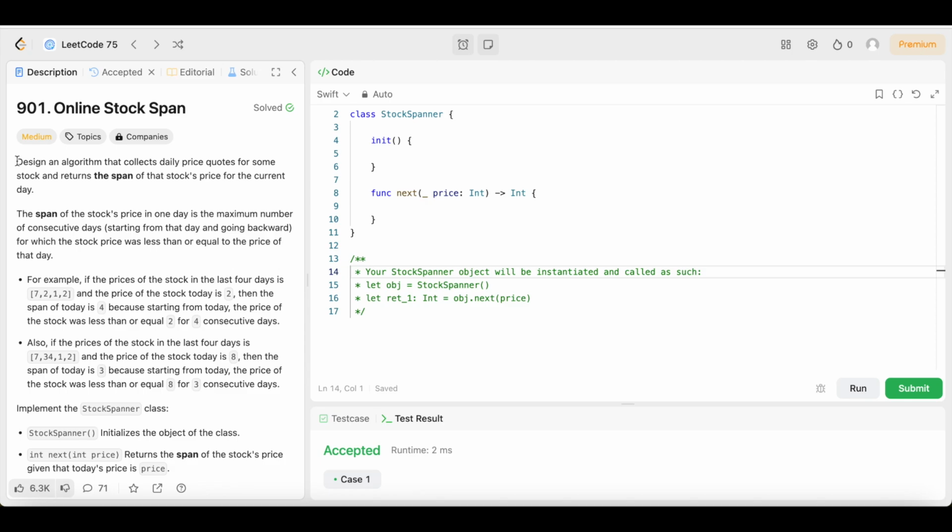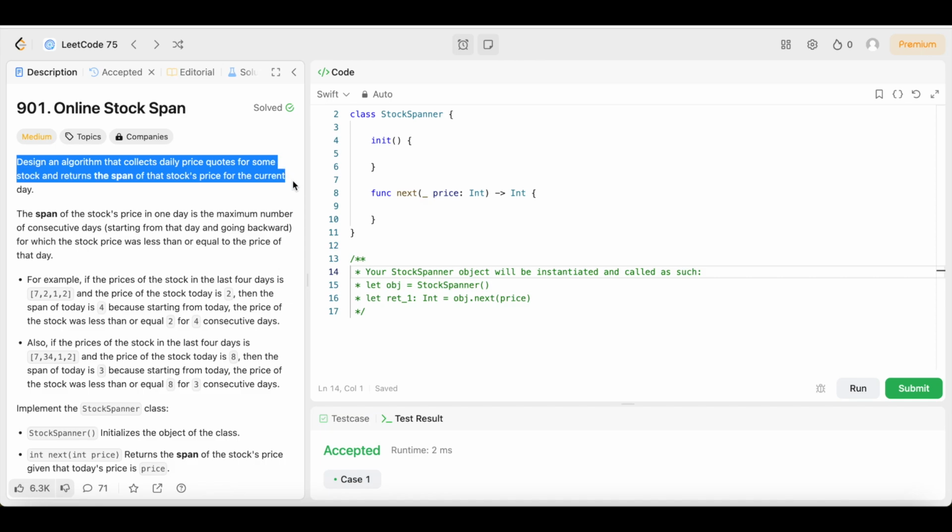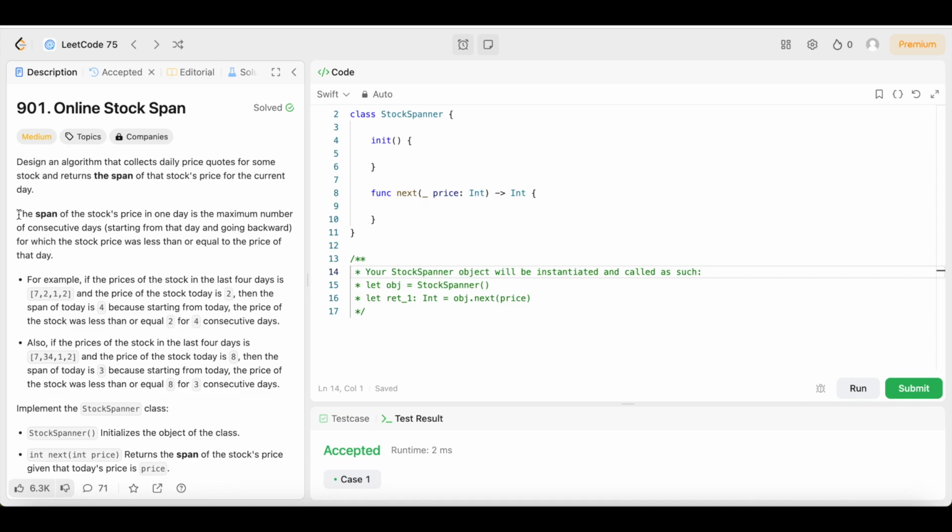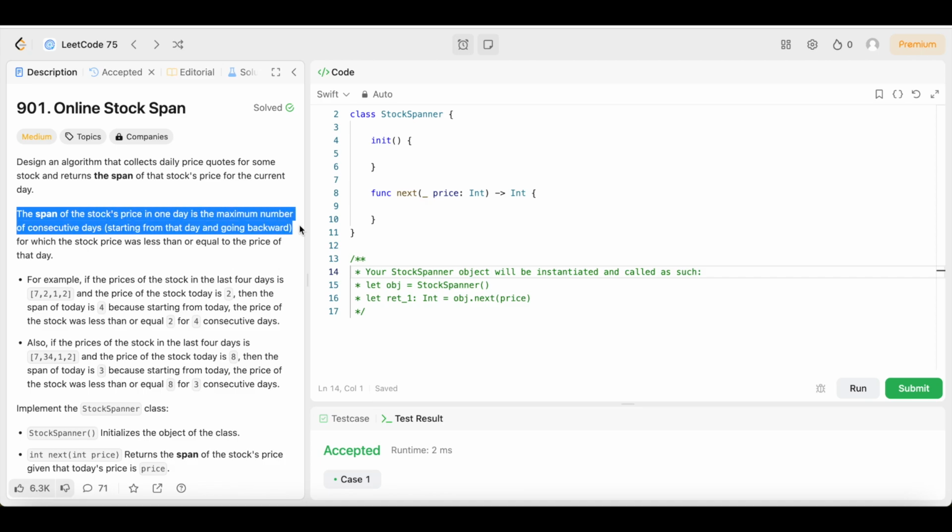Let's see what the question says. It says, design an algorithm that collects daily price quotes for some stock and returns the span of that stock's price for the current day. The span of the stock's price in one day is the maximum number of consecutive days, starting from that day and going backwards, for which the stock price was less than or equal to the price of that day.